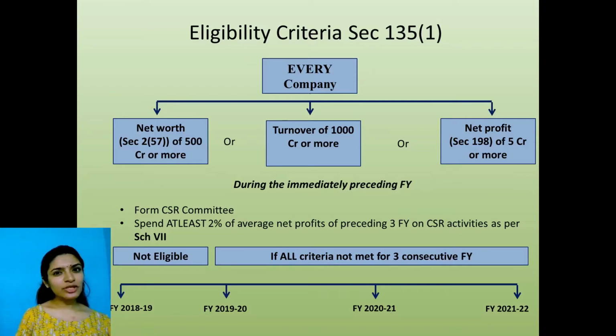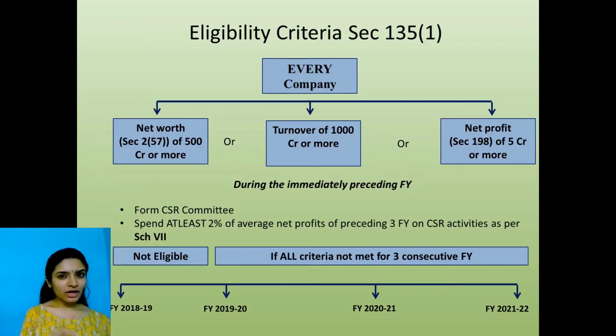Let's go slowly so that we don't get confused. Now, I said preceding 3 financial years. What are my 3 preceding financial years? 2018-19, 19-20, 2021. I will take the average net profits of this particular period, and 2% of that is the minimum amount I have to spend towards CSR.